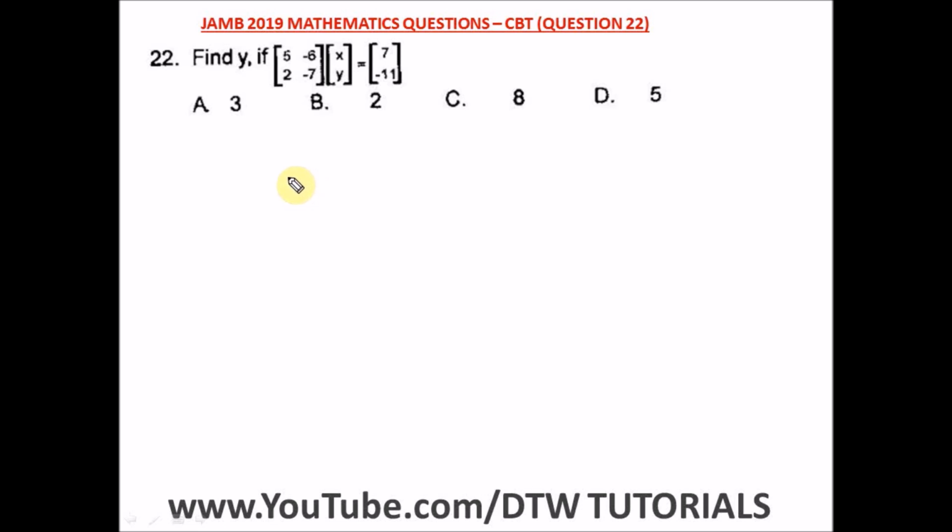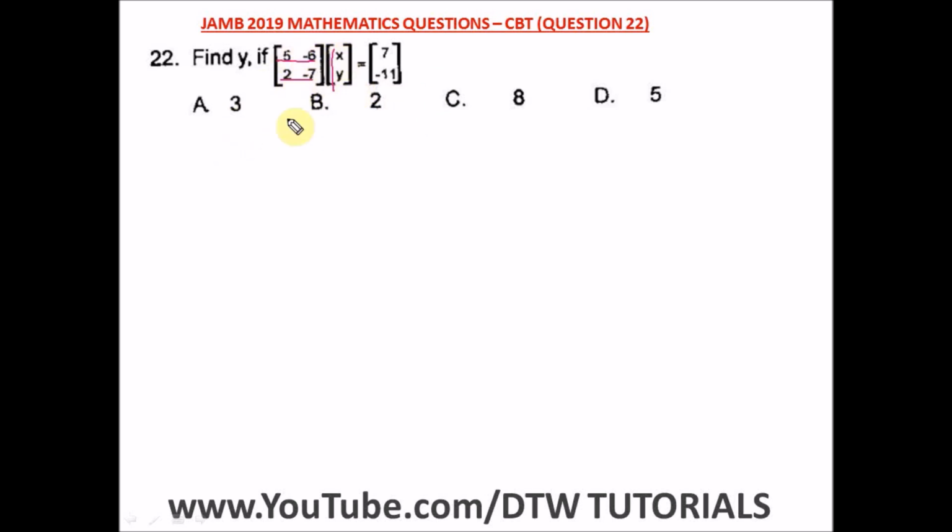Question 22 of the JAMB 2019 Mathematics Past Question, that's your UTME CBT exam. It says find y if we have this. Okay, this is the matrix. So let us open up this. This particular column will multiply this x and y, and this column will multiply this, and it will equate to 7 and minus 11. So we're going to have two equations here.